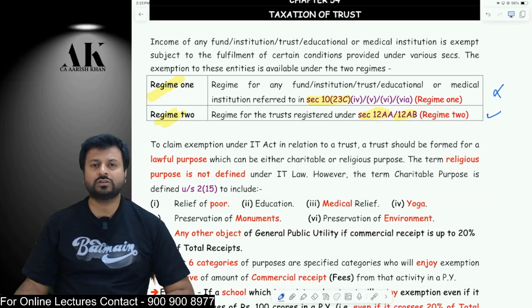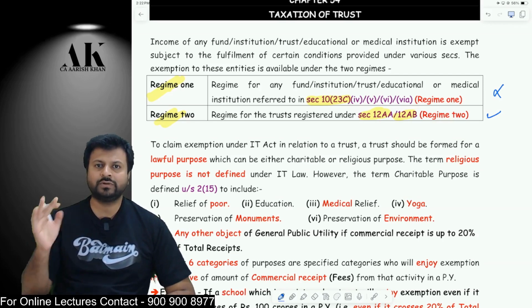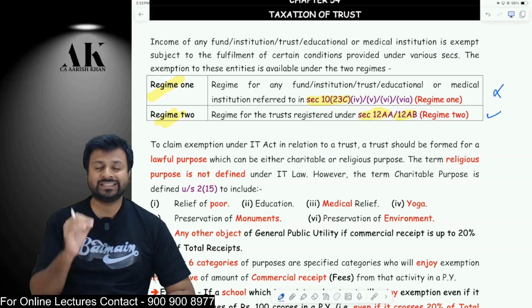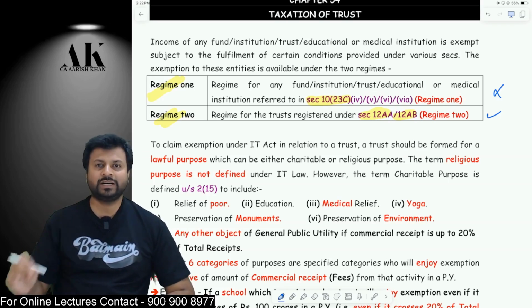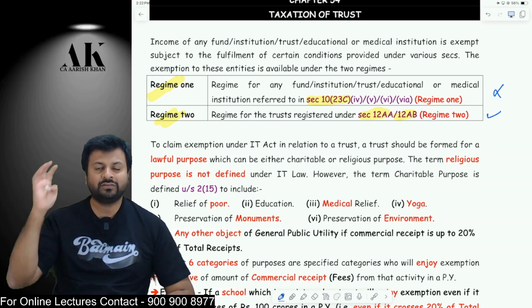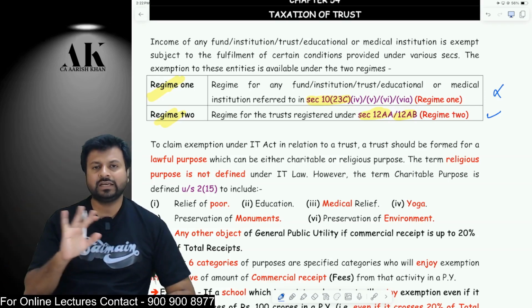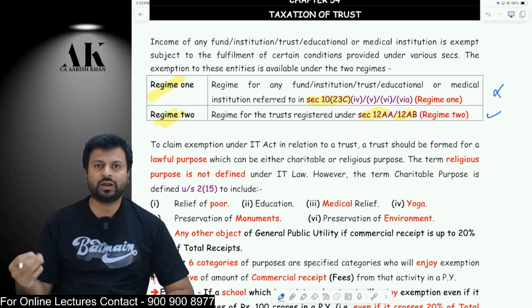A trust should be formed for a lawful purpose. A trust cannot be formed for an unlawful purpose. A trust should always be formed for a lawful purpose. Now, for which lawful purpose? Either it has to be for a charitable purpose or a religious purpose. Are the terms charitable purpose and religious purpose defined under the income tax law? And the answer is yes as well as no. The term charitable purpose is defined under income tax law, but unfortunately the term religious purpose is not defined under the income tax law. That you have to understand in the common language, in the common parlance.